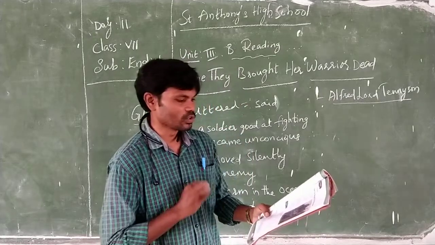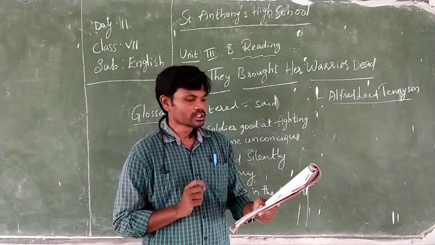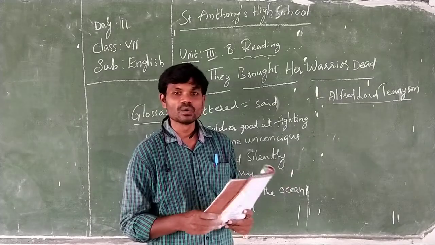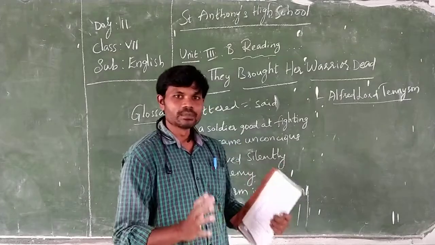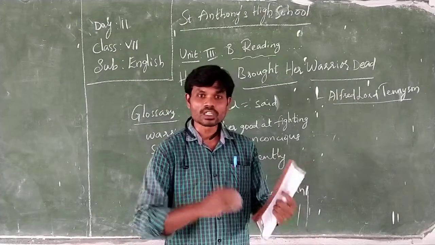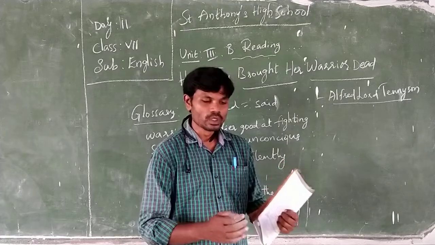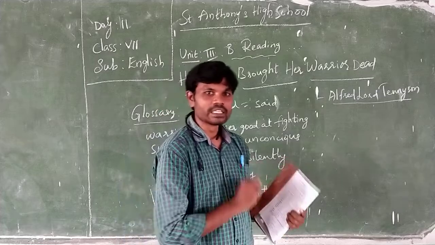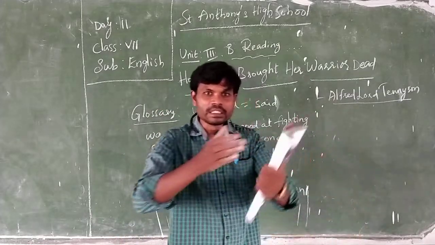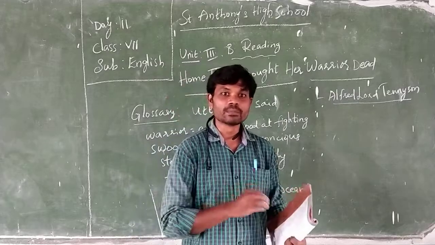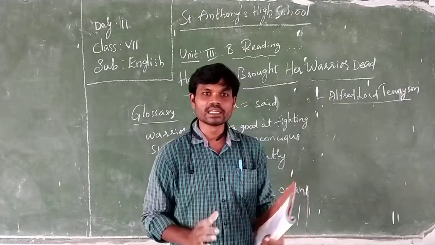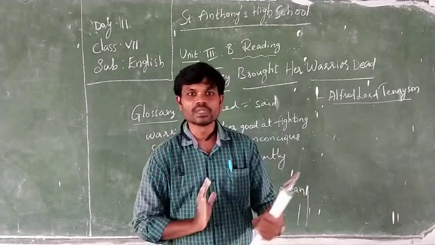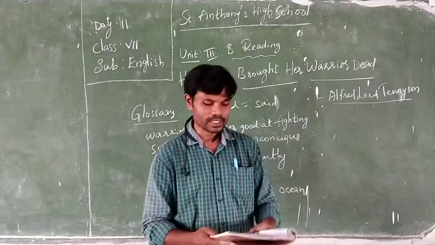Now let us see the fourth stanza. "Rose a nurse of ninety years, set his child upon her knee." Now you will understand. A ninety-year-old nurse got up, and what did she do? She took the baby of the dead person and kept it on the knees of the dead man's wife, who was sitting there. And what happened at that time?